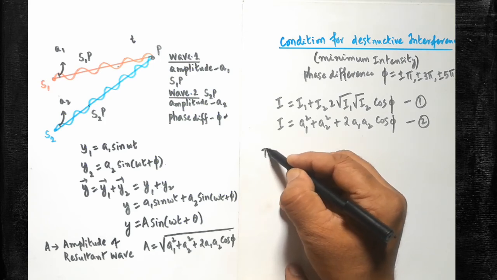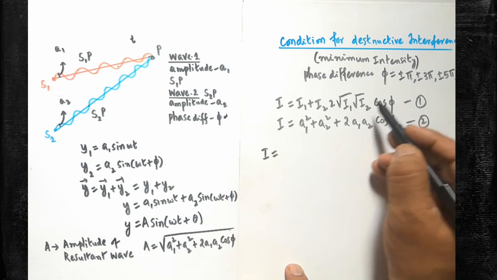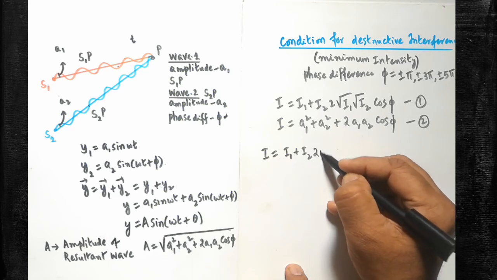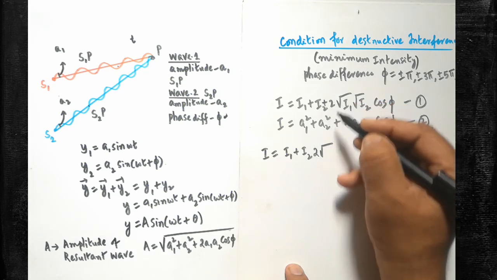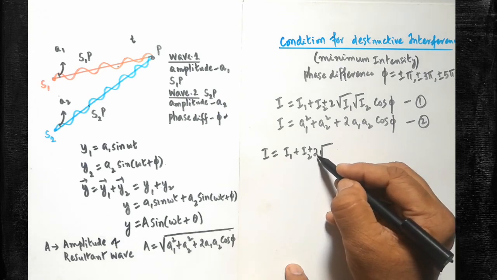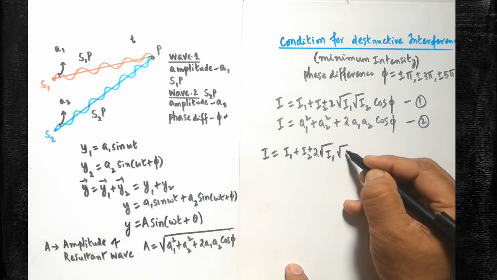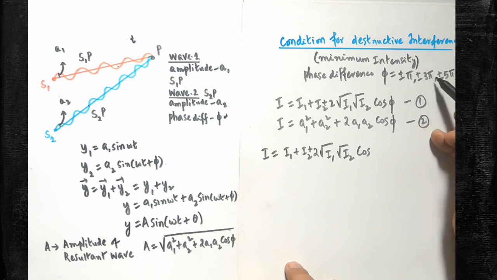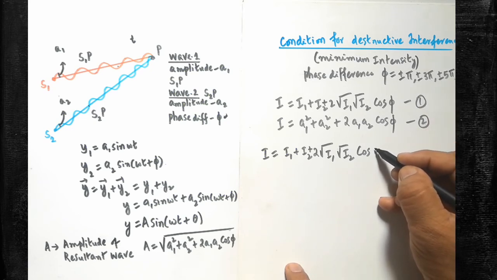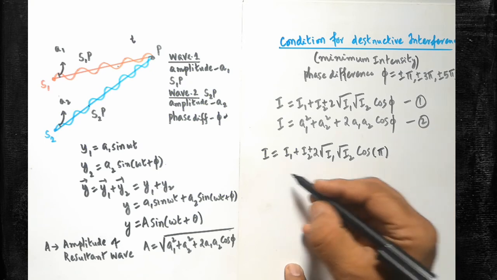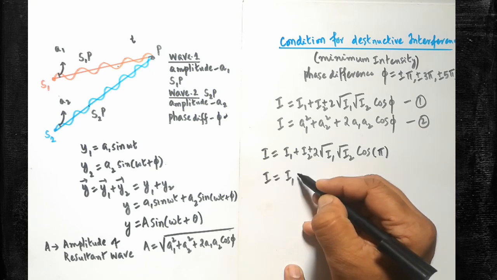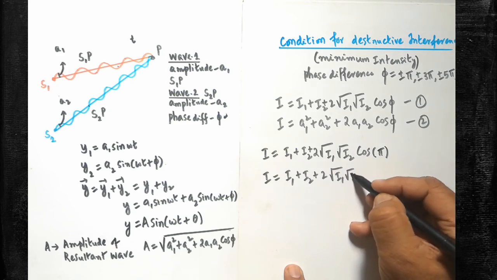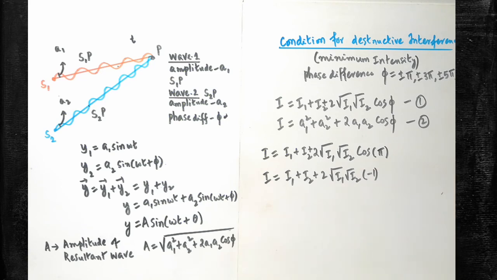So how will you get it? Now I am going to substitute the pi value in the first equation. I is equal to I1 plus I2 plus 2 square root of I1 I2, and instead of cos pi you can substitute either pi or 3 pi or 5 pi, whatever it may be. So for a sample I am substituting pi. Are you clear? So I is equal to I1 plus I2 plus 2 square root of I1 I2 cos pi, and the cos pi value is minus 1.